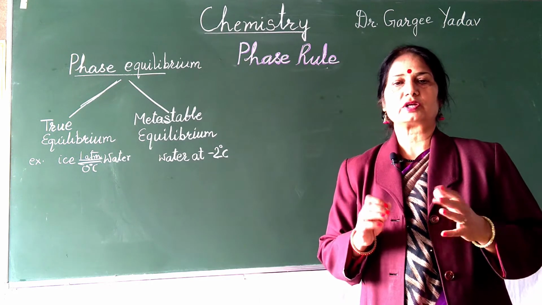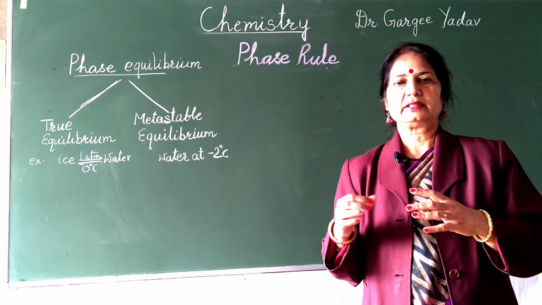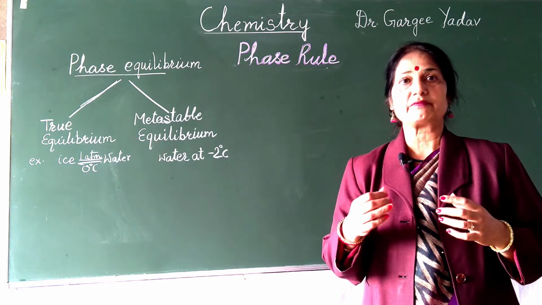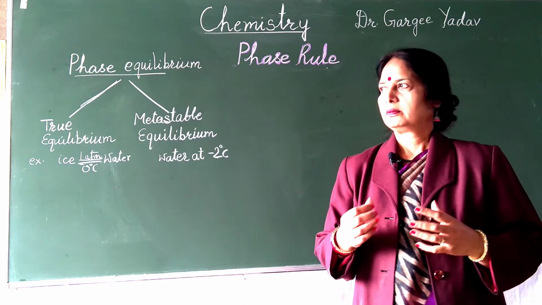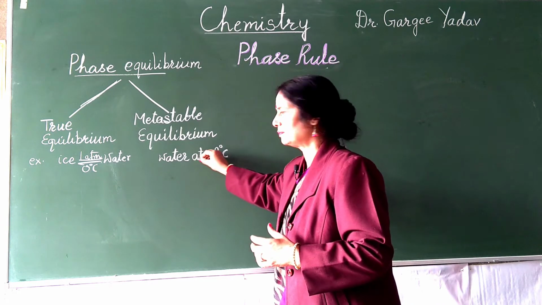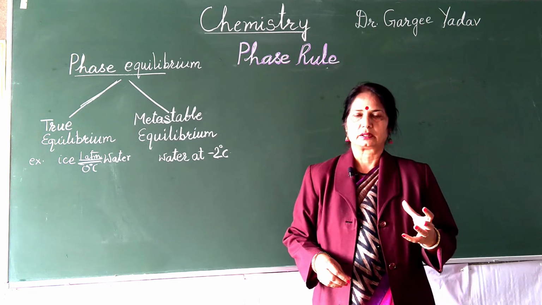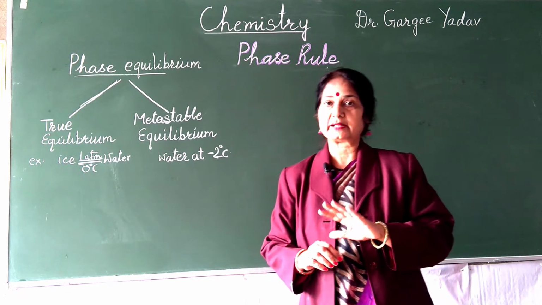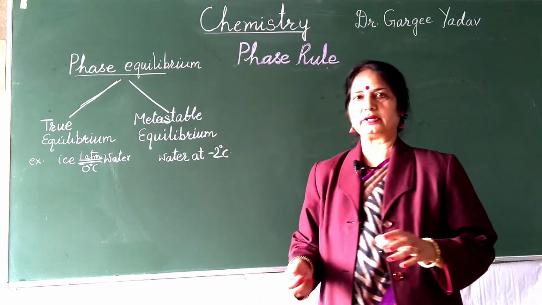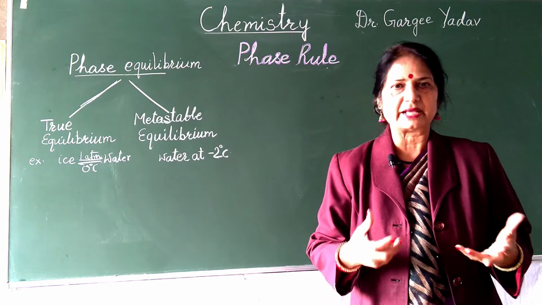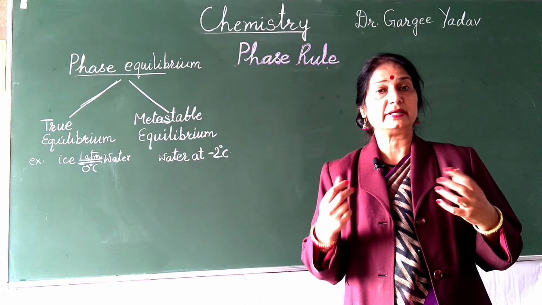But if the state of equilibrium is attained only from one direction, and that too by careful change of conditions, then a metastable equilibrium is said to be set. We can have water at -2 degrees centigrade by careful cooling of water only, but not by the melting of ice. Suppose we have ice and water; we cannot imagine that ice will change to water and give us water at -2 degrees centigrade.